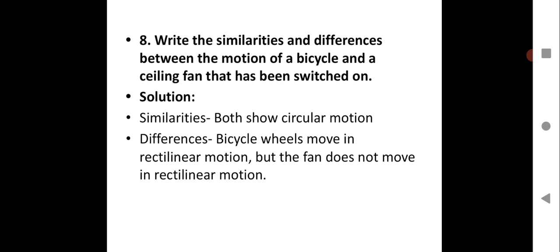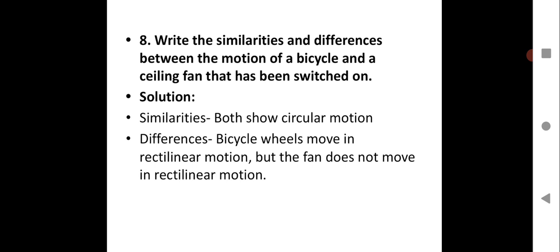Question number 8. Write the similarities and differences between the motion of a bicycle and a ceiling fan that has been switched on. So you should know what type of motion they have, and you all know, since we have discussed all these examples in the previous sessions. Let us see what is the similarity. Both show circular motion. What is the difference?